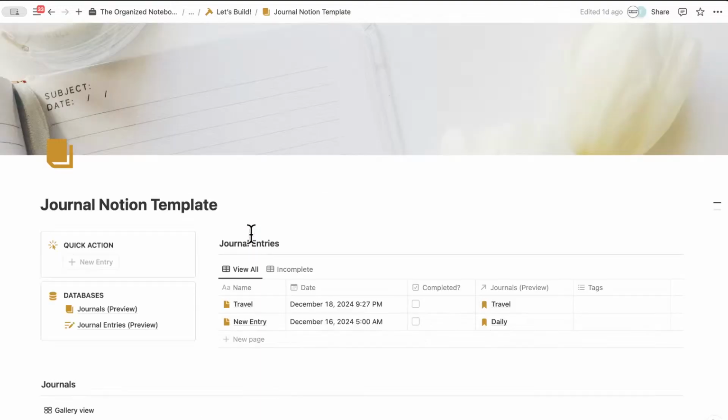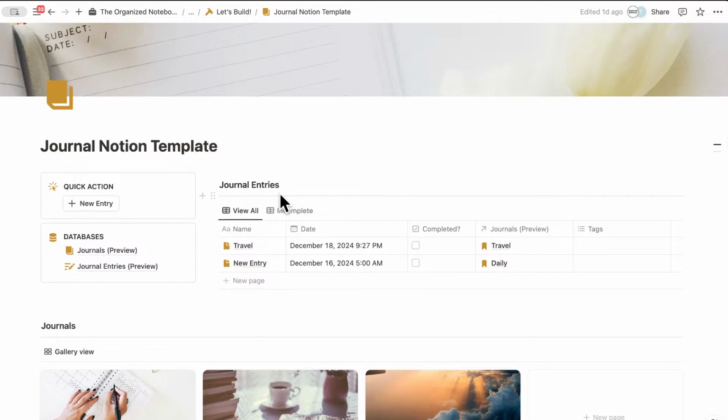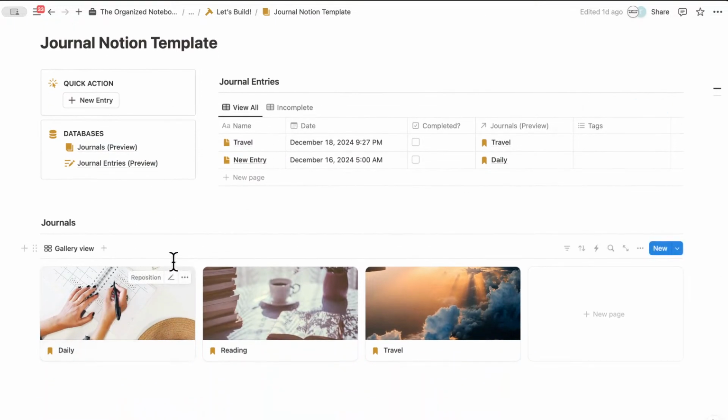But basically what we're going to be building today is a very, very simple journal Notion template, which consists of journal entries and journals. So there's going to be two main databases here, journals and journal entries, which have a relational database. And also we'll be adding a button so that you can easily add entries. And this element is really useful for mobile journaling. So this is going to appear at the top of your phone so that you can click it and then start journaling. So the main thing is going to be the buttons plus the two databases.